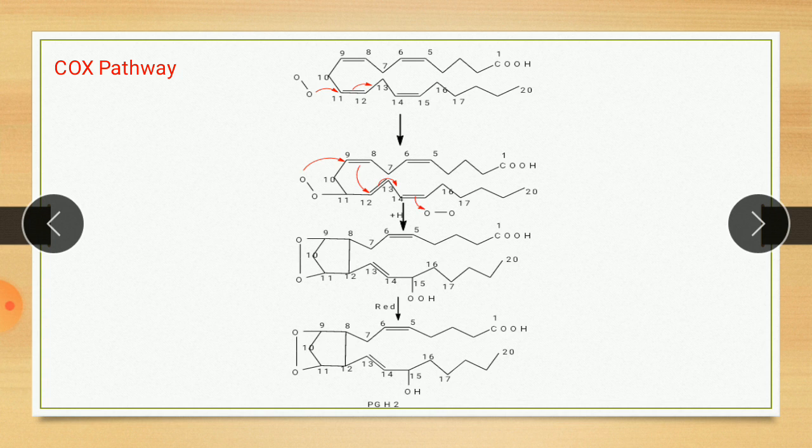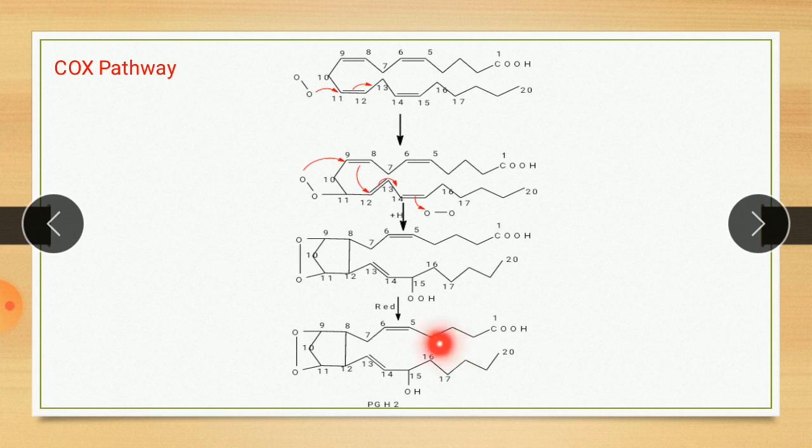Then this prostaglandin G2 is reduced by COX to yield prostaglandin H2. This prostaglandin H2 serves as a branch point for specific enzymes leading to formation of prostaglandin D2, prostaglandin E2 and prostaglandin F2, etc.